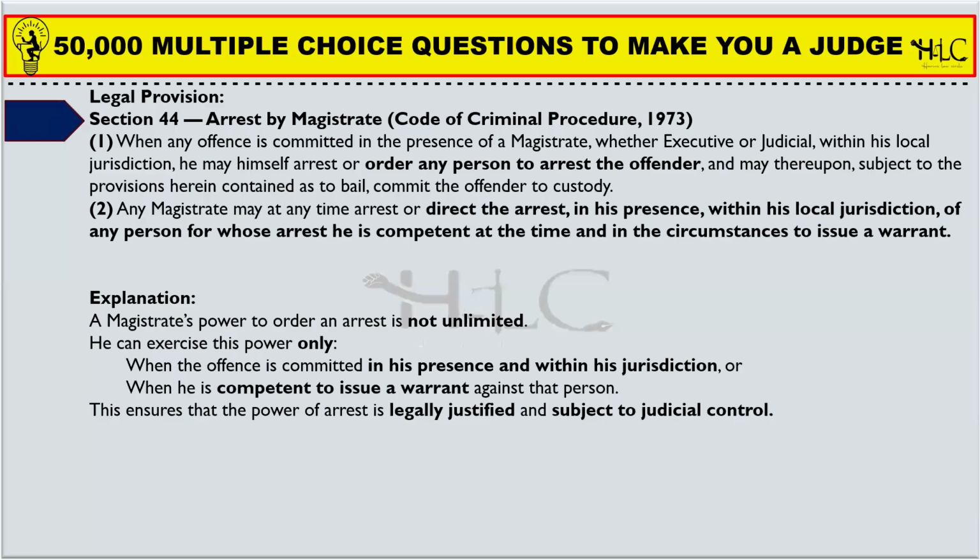where when any offence is committed in the presence of a magistrate, whether executive or judicial, within his local jurisdiction, he may himself arrest or order any person to arrest the offender, and may thereupon, subject to the provisions herein contained as to bail, commit the offender to custody. Any magistrate may at any time arrest or direct the arrest in his presence within his local jurisdiction of any person for whose arrest he is competent at the time and in circumstances to issue a warrant.